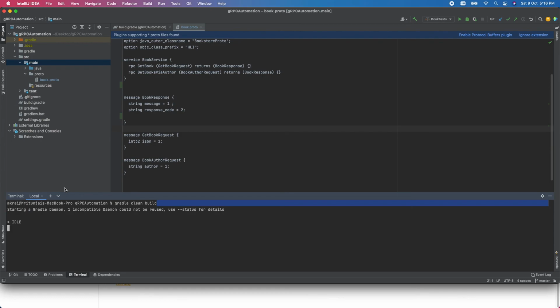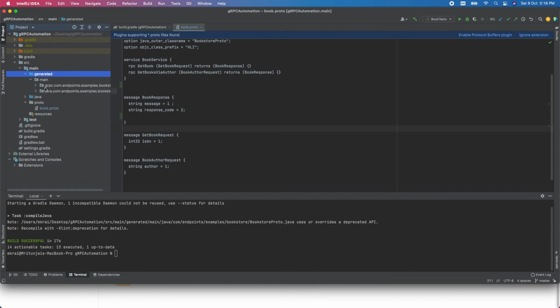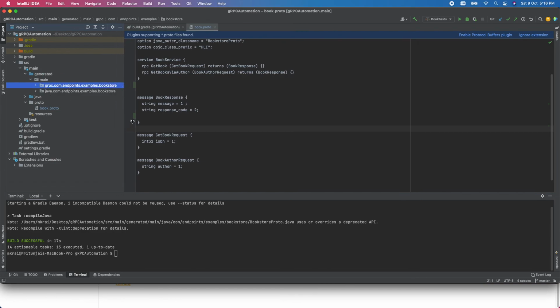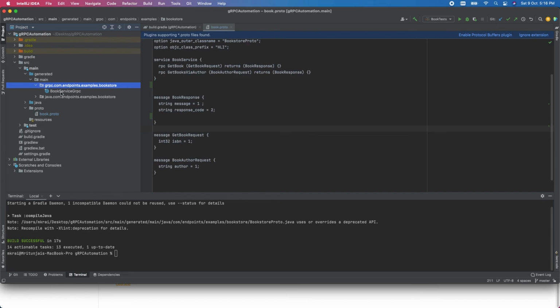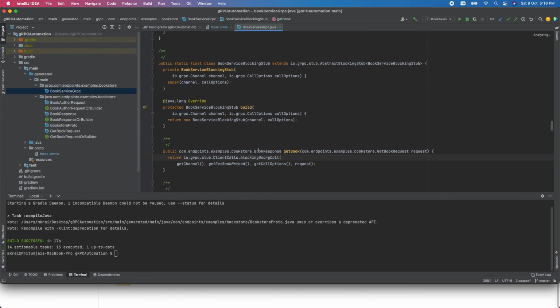Once it gets built, it will automatically generate a generated folder here under main. Now you can see one folder has got generated. This is the stubs, and we are going to use these stubs to write our services and our clients. You can see this is one of the book services.